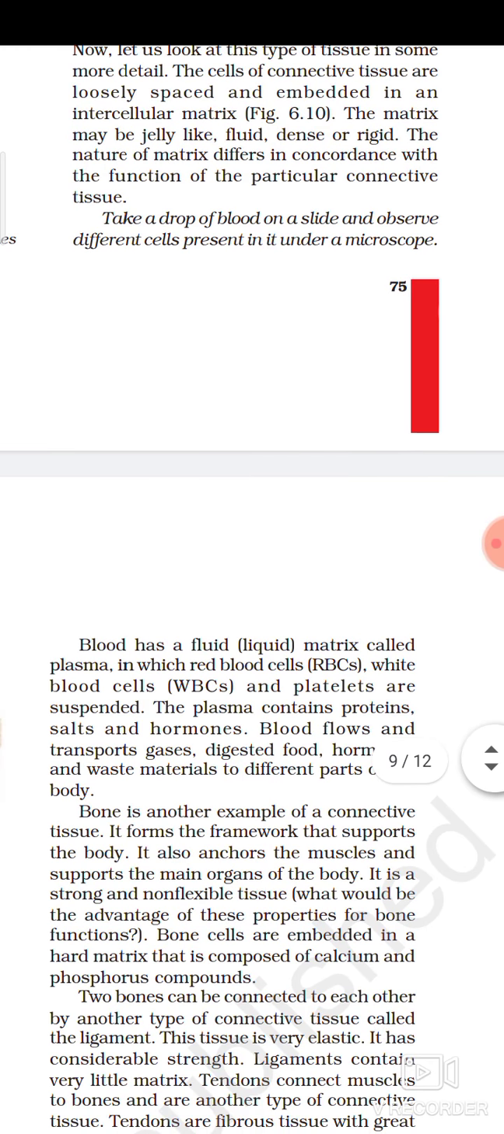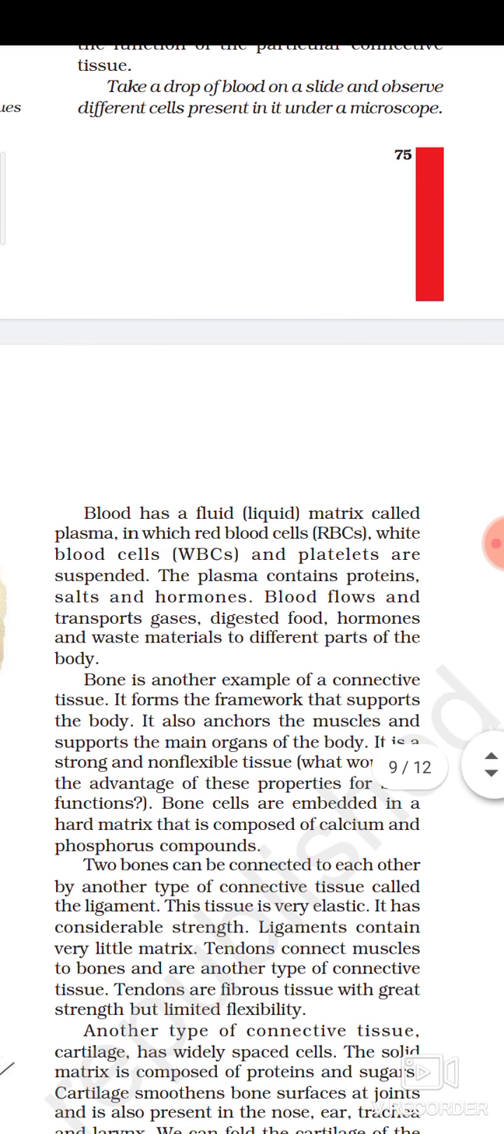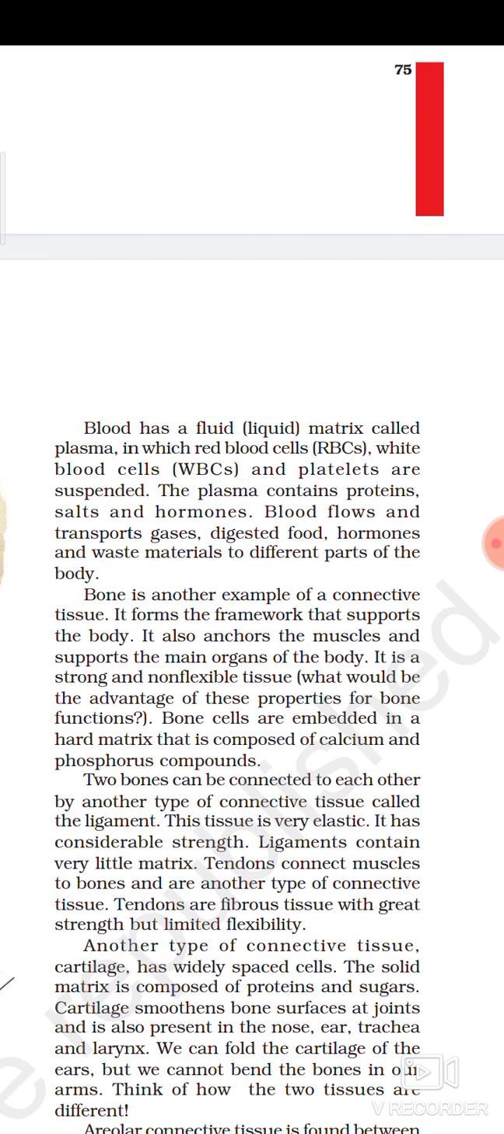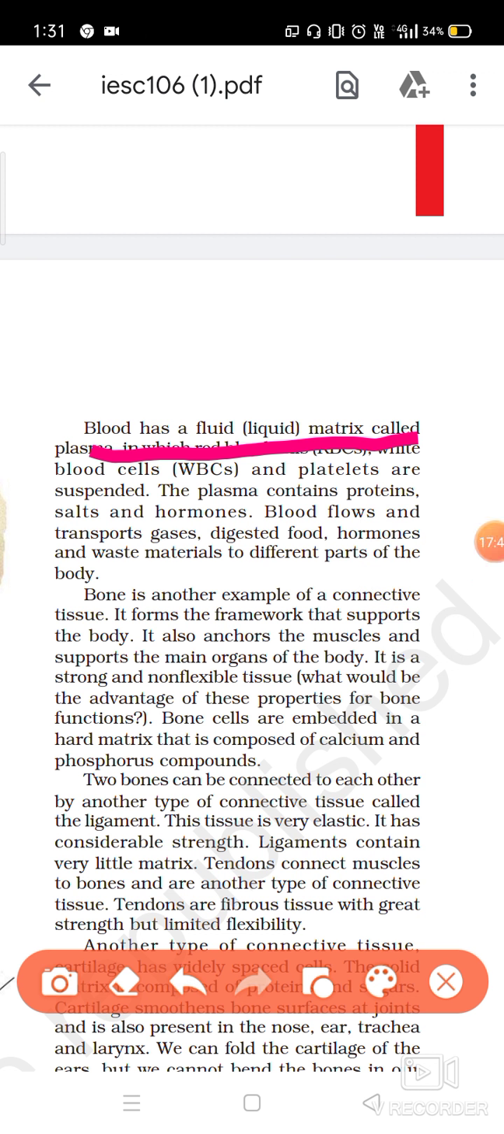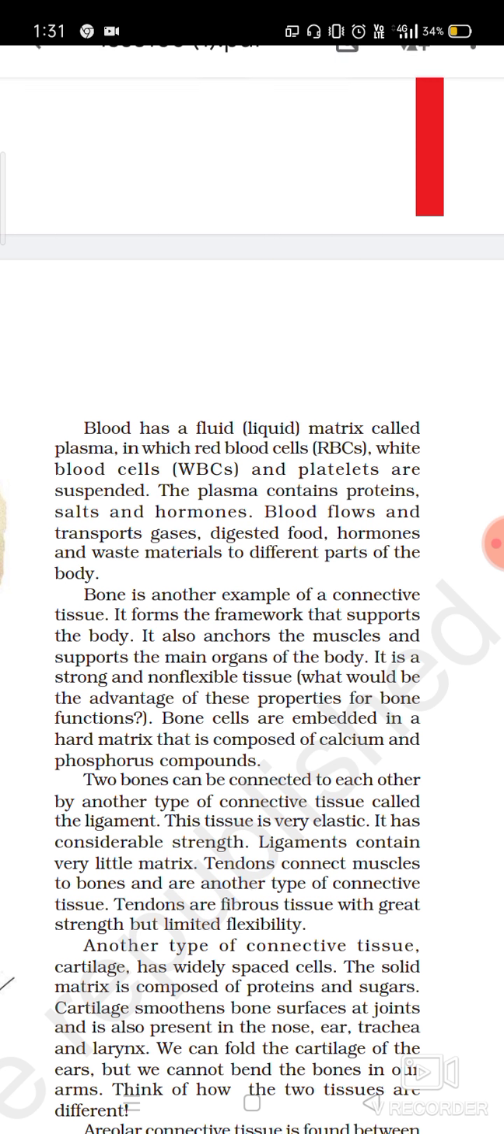Then blood has a fluid, that we already know, fluid meaning liquid, and that we call the matrix, called plasma. You can simply define that the fluid part of the blood is called what? Plasma.